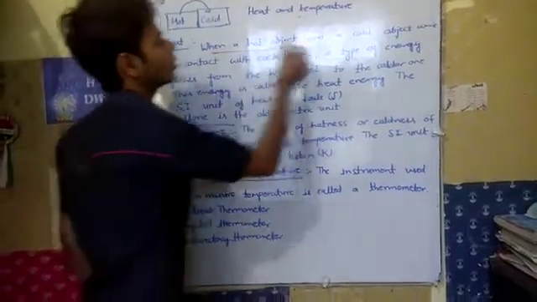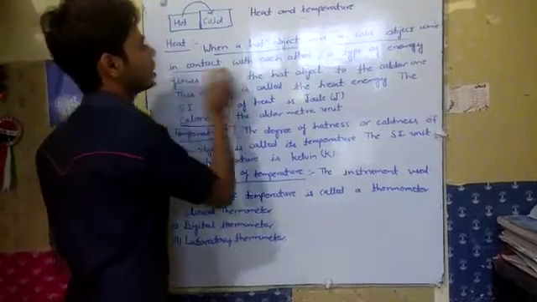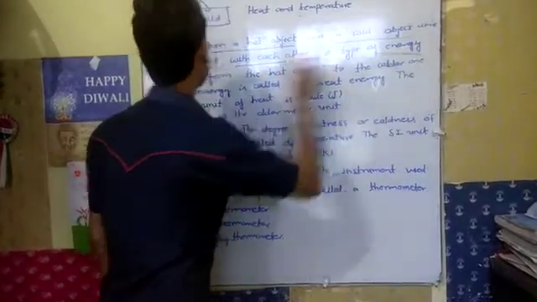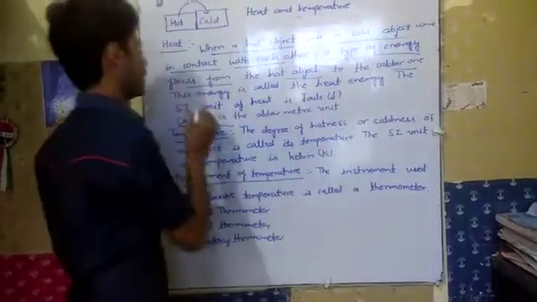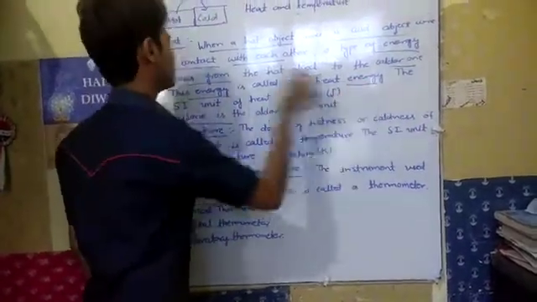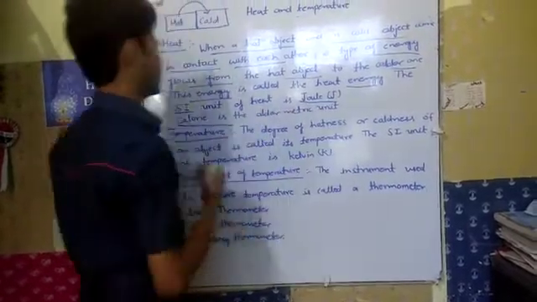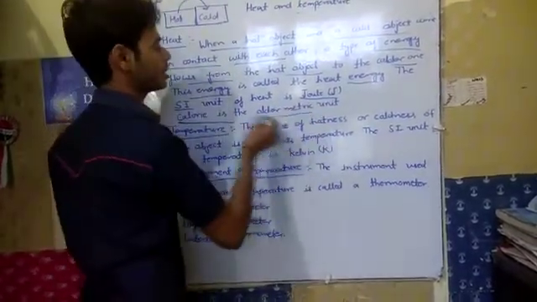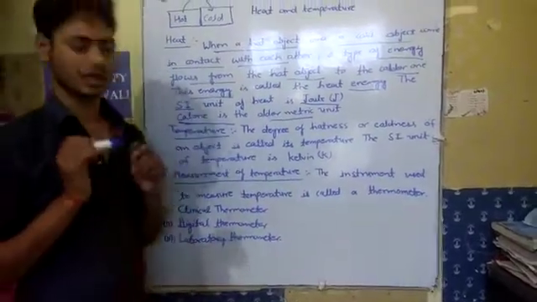So when a hot object and a cold object come in contact with each other, a type of energy flows from the hot object to the colder one, and this energy is called heat energy. The SI unit of heat is joule, and the older metric unit of heat is the calorie.